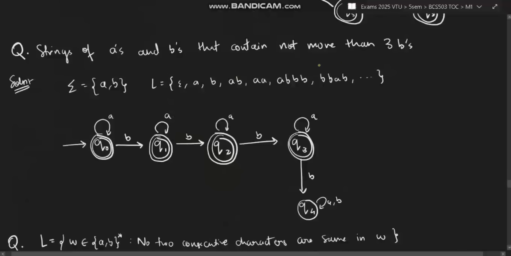Strings of A's and B's that contain not more than 3 B's. That means it can have 0 B, 1 B, 2 B's, 3 B's, but it cannot have 4 B's, 5 B's, or more than that. So the least string will be the minimum string. The starting state itself would be the final state, and here you will be having n number of A's, because A is not our concern here. Our concern is not more than 3 B's. So you can have the first B, that will also be accepted, the second B can also be accepted, the third B can also be accepted, but if any other B comes, it goes to the dead state, and you can have n number of A's in between.